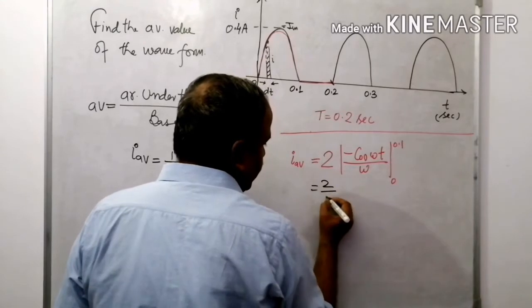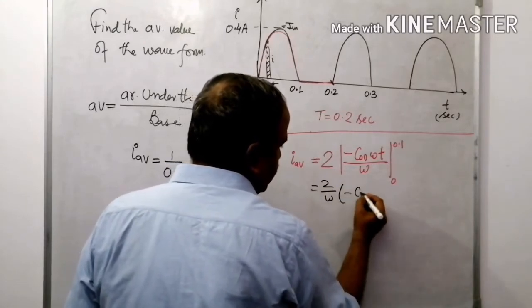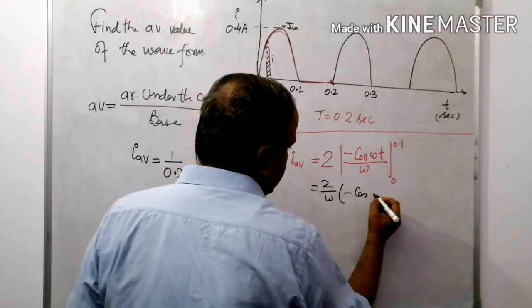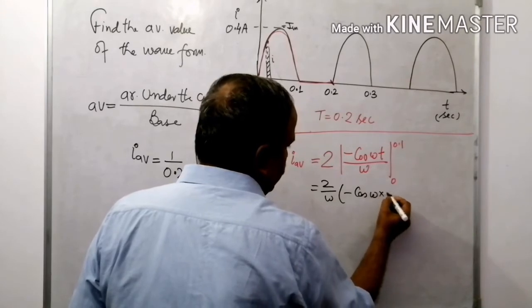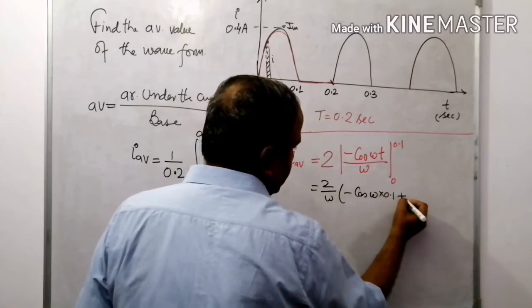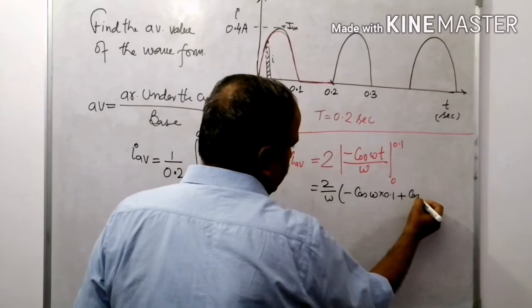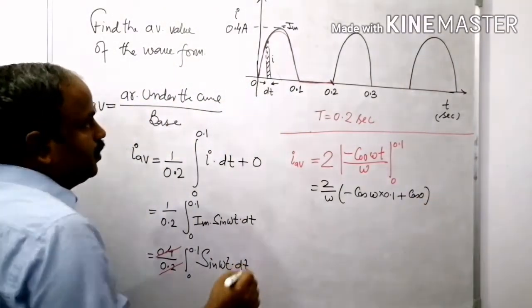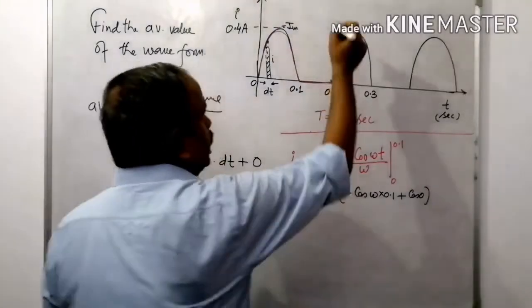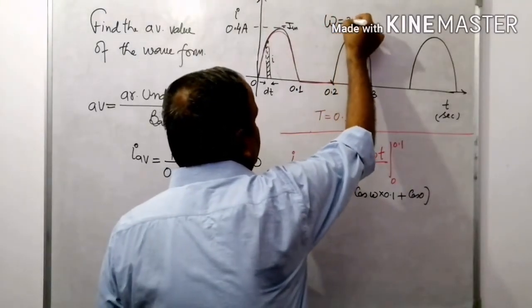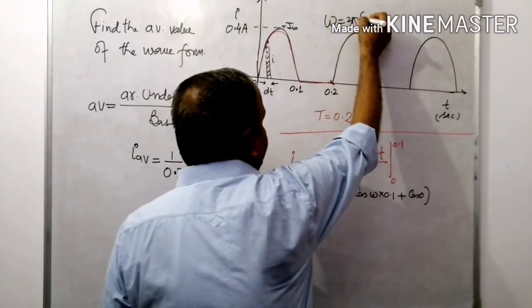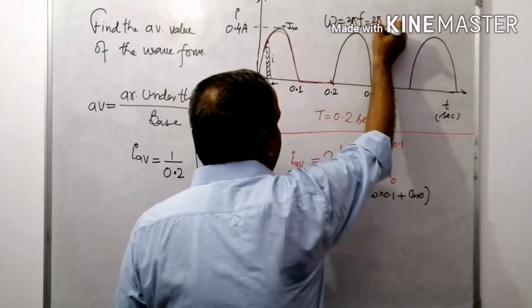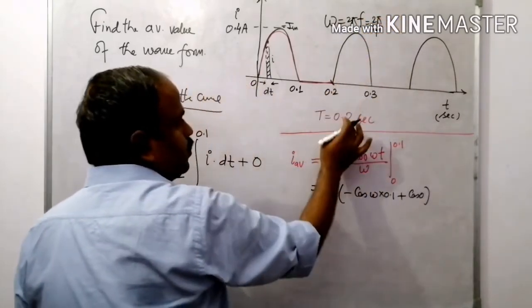That is 2 divided by omega, minus cos omega into 0.1, plus cos 0. Right? Now you calculate omega. Omega is equal to 2 pi f, that is 2 pi upon T, and T is 0.2.